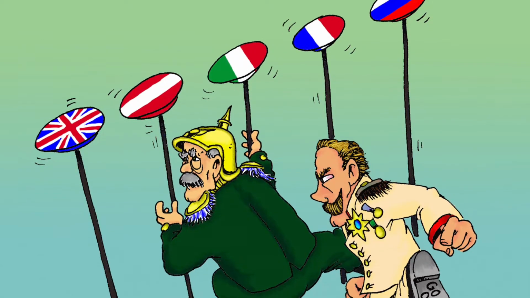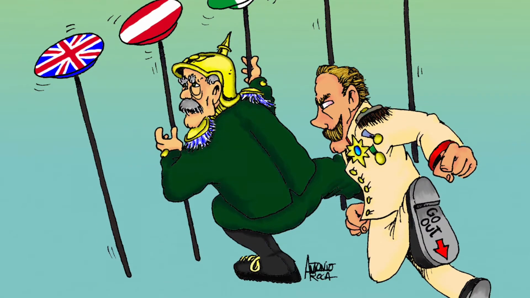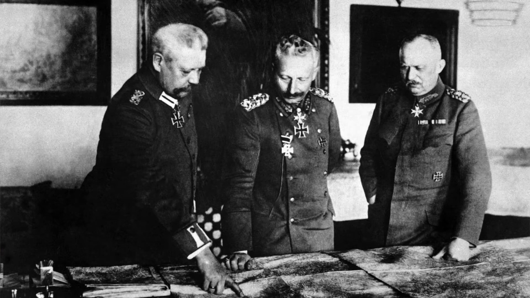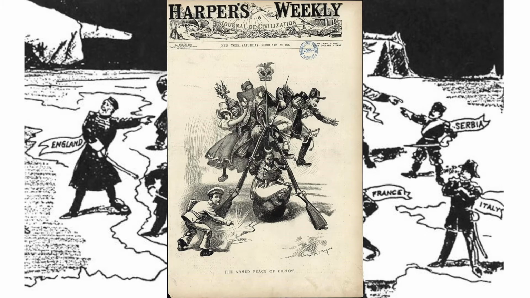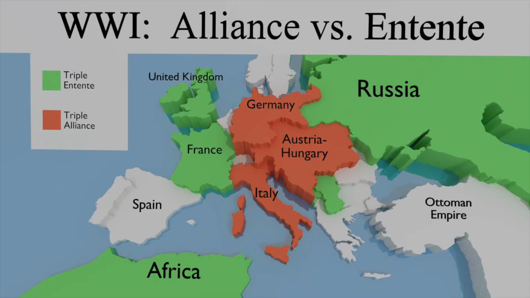The new Kaiser was more aggressive. He replaced Bismarck and started a period of armed peace from 1890 to 1914. During this period, all European countries increased the size and power of their armies and weapons. The European powers divided into two blocks: the Triple Alliance, Germany, Austria and Italy, and the Triple Entente, Russia, France and Britain.